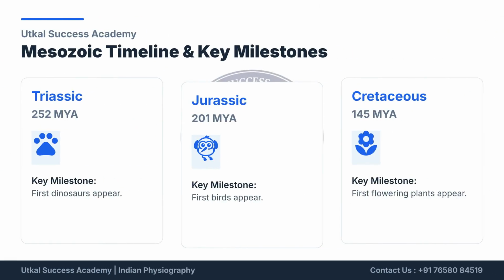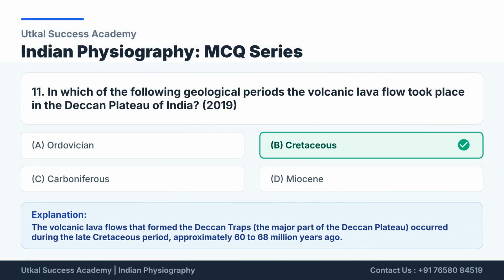The Mesozoic era can be remembered through three major milestones. The Triassic period saw the appearance of the first dinosaurs, marking the beginning of dinosaur evolution. During the Jurassic period, the first birds evolved, while dinosaurs became the dominant land animals. Finally, in the Cretaceous period, flowering plants appeared and spread across the Earth, transforming ecosystems and paving the way for modern plant life.